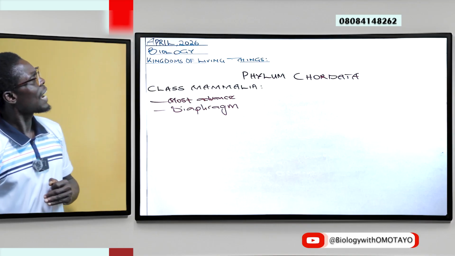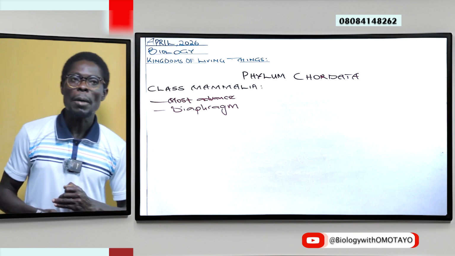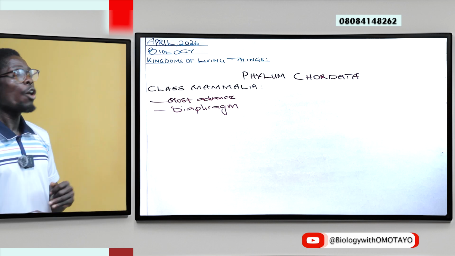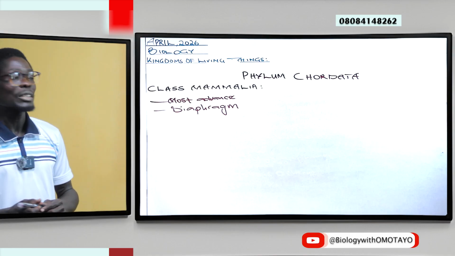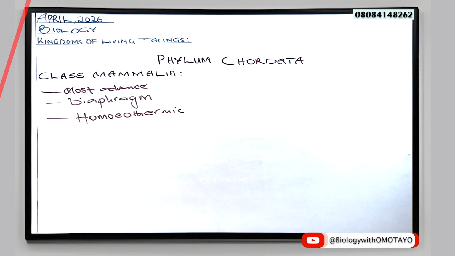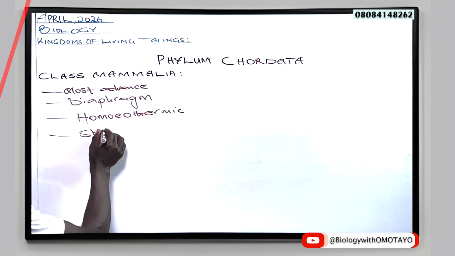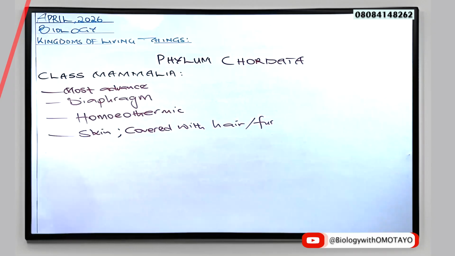Another character associated with class Mammalia is that they are homeothermic. Earlier, this has been explained. That is to say, they have a well-regulated internal body temperature that does not fluctuate with the environment. The body is always covered with hair or fur.